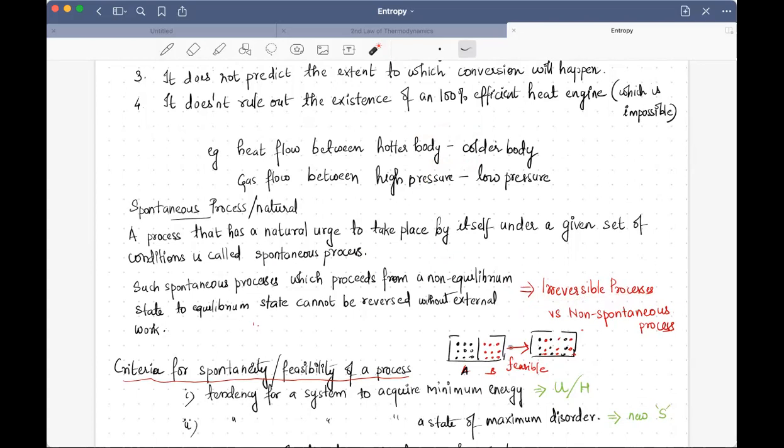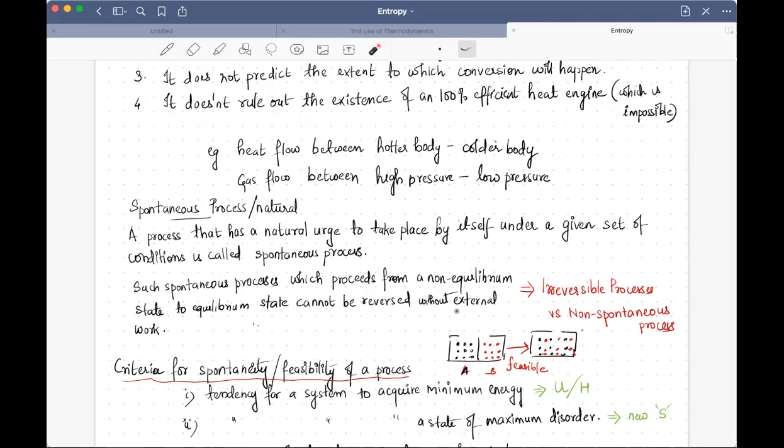Okay, and if you want to transfer heat from a colder body to a hotter body, you need to do some kind of external work. Only then you can do it. For example, to realize it better, if you want to make the gas flow from a low pressure region to a high pressure region, you have to do outside work in order to push the gas to the high pressure region.